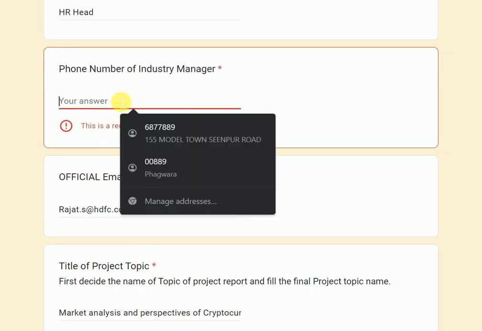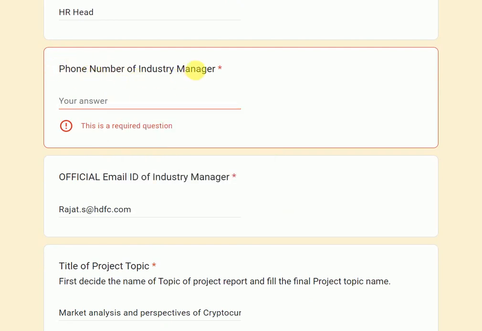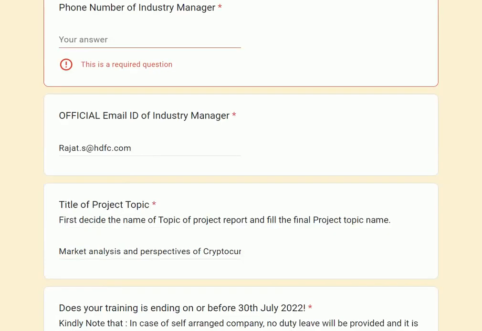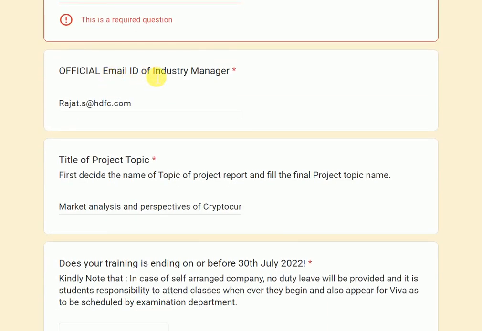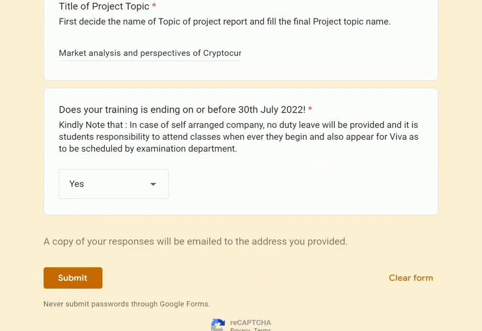Very important, you need to give their phone number, mobile number, right? So give that mobile number of the industry manager. Also give their official email ID. The official email ID is @ followed by the domain of the company website. Like in case of LPU, it is @lpu.co.in. In the case of HDFC, it is @hdfc.com. So for different companies, it could be different.